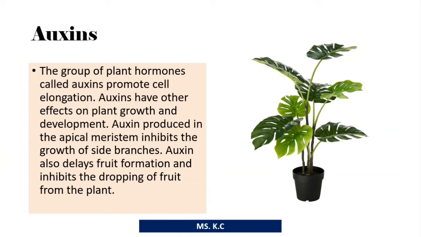Auxins. The group of plant hormones called auxins promote cell elongation. Auxins have other effects on plant growth and development. Auxin produced in the apical meristem inhibits the growth of the side branches. Auxin also delays fruit formation and inhibits the dropping of fruit from the plant.